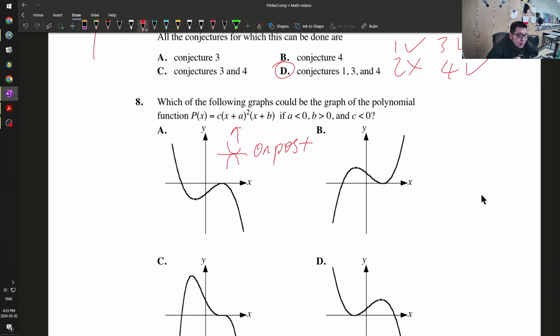And then b is greater than 0, so that means it is crossing, either this way or this way, on negative x. And then what about the degree? c is less than 0, that means my right-hand side behavior will go down.